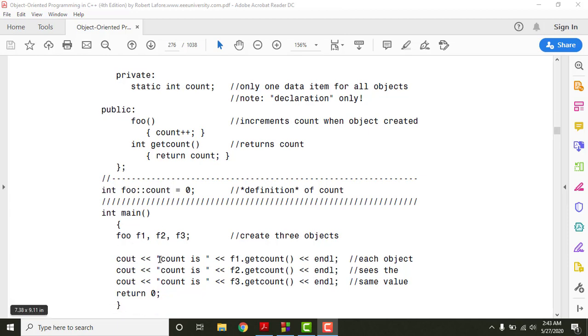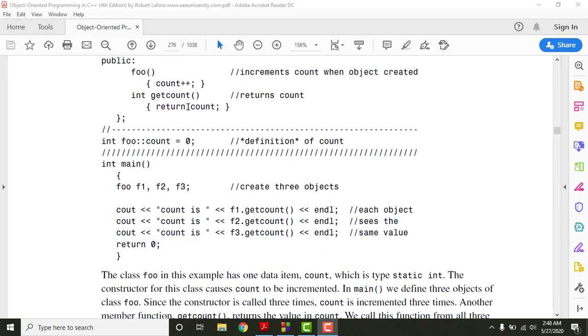Then in the main program, if you see, we have created 3 objects, f1, f2 and f3, that simply means all of these objects have a value of 0 here. Now we are not calling this function count plus plus, right? I mean, we are not calling this function foo here to increase the value of count. All we are doing is calling this function get count, and this get count will return us the value of count here, which is basically 0.